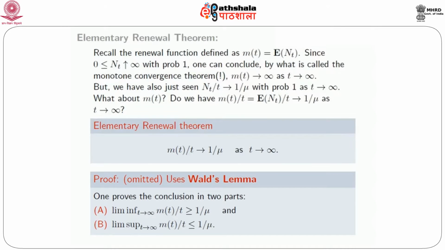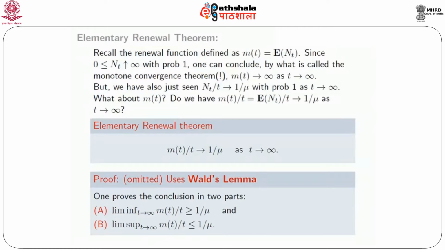Now the proof of this is not too difficult but a bit technical, so I'm going to omit that proof. But the important thing to mention is that it uses a very important result of probability known as Wald's lemma. I'm going to explain what Wald's lemma is all about. Using Wald's lemma, the elementary renewal theorem, namely m_t over t going to 1 over mu as t goes to infinity, is proved by proving two things.